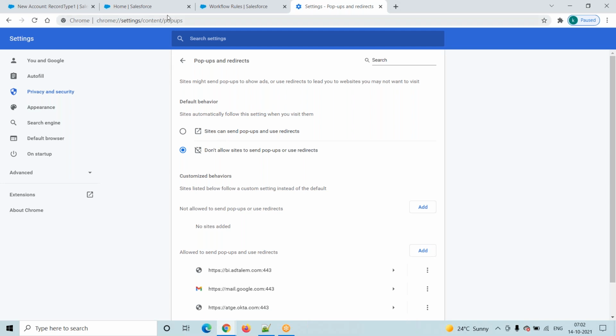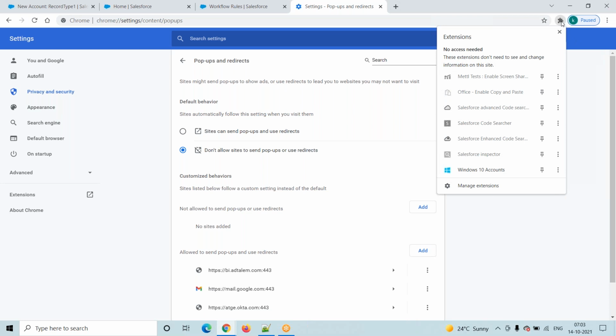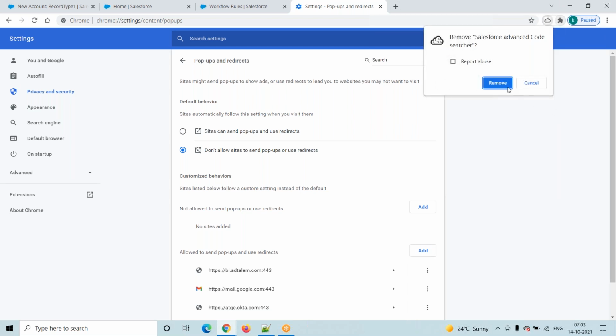Can you click on that icon and see if you have installed any pop-up extensions? Remove from Chrome. One second.